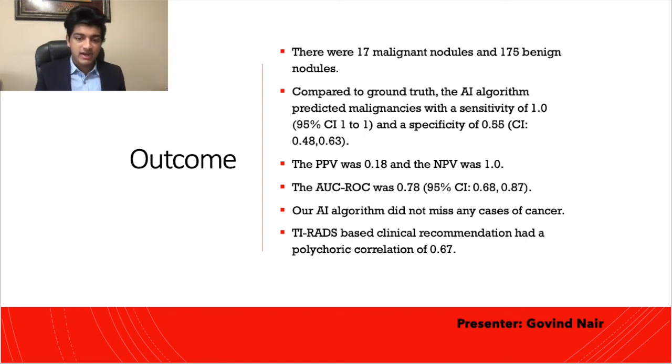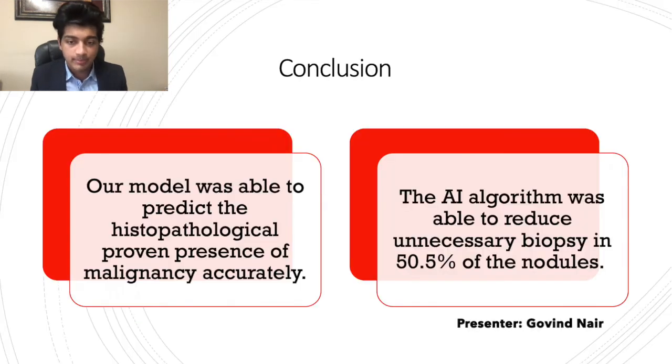And then finally, TIRADS-based clinical recommendations had a polychoric correlation of 0.67. Ultimately, we determined that our model could accurately predict histopathological malignancies, and therefore decrease the need for biopsy in 50.5% of the nodules.